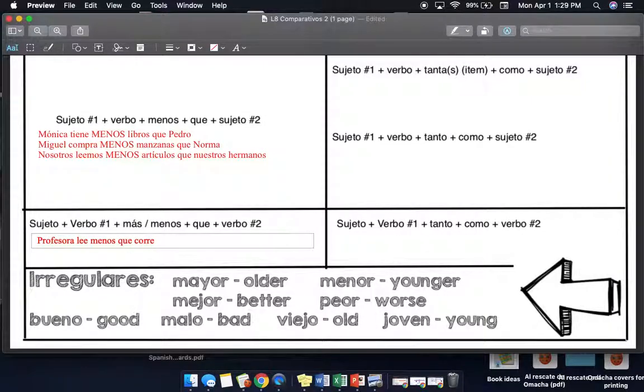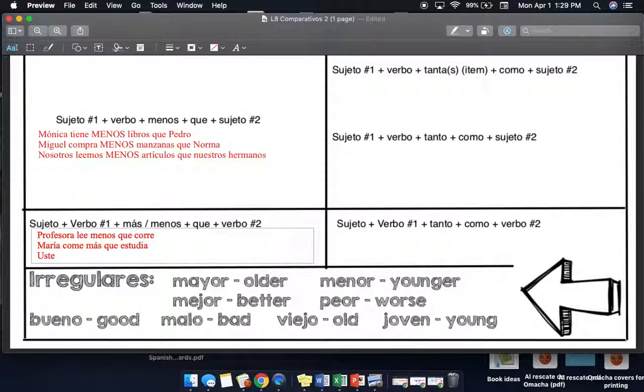So I am the subject, and what I'm comparing are two different verbs, two different actions that I do. So I read less than what I run. That's probably not true in my real life, but that's an example. Or María come más que estudia. She spends more time at the cafeteria eating than studying. Okay, it's only María. We're not comparing her to anybody else. She's just getting compared to herself.